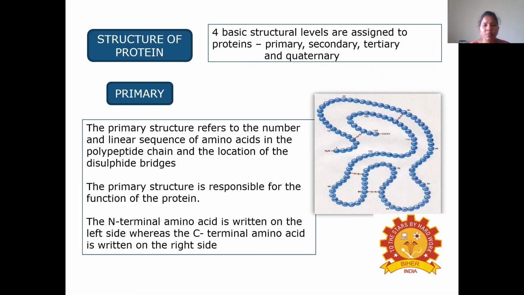Then coming to the structure of proteins, four basic structural levels are assigned to proteins: primary structure, secondary structure, tertiary structure, and quaternary structure. The primary structure refers to the number and linear sequence of amino acids in the polypeptide chain and the location of the disulfide bridges. The primary structure is responsible for the function of the protein. The N-terminal amino acid is written on the left side, whereas the C-terminal amino acid is written on the right side.